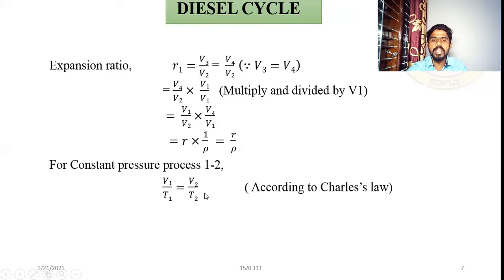So we can rewrite according to Charles law V1 by T1 equal to V2 by T2. Simplify this, you can write T2 is equal to T1 into V2 by V1, that is equal to T1 into rho, where V2 by V1 is equal to rho. Take it as equation number 2.